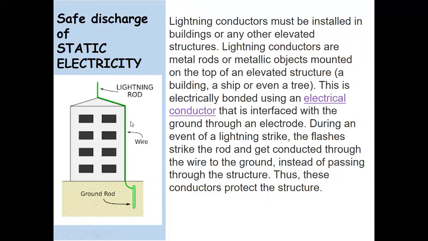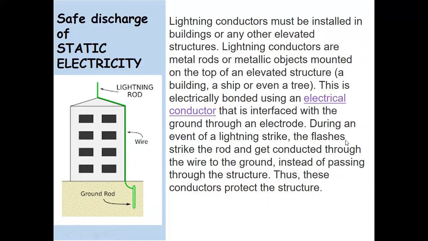This is electrically bonded using an electrical conductor that is interfaced with the ground through an electrode. So you see this is the lightning rod or a wire or a metal strip that runs from the top of the building, covering the whole building, and at the end it is dug deep into the ground, and there is an electrode in the deep ground.